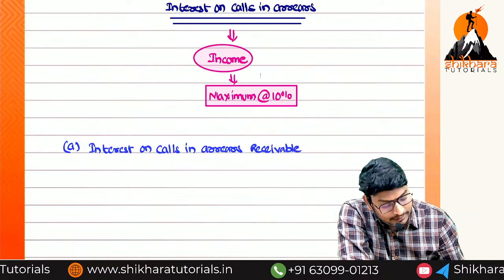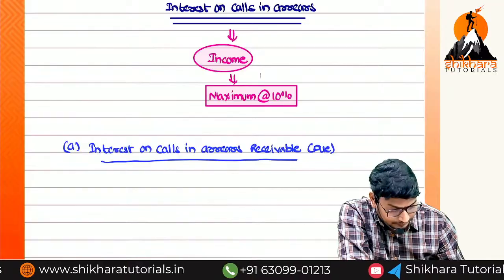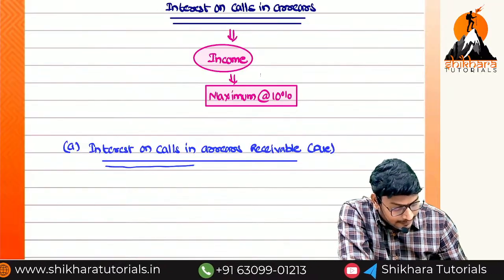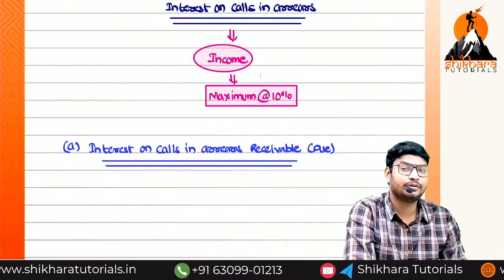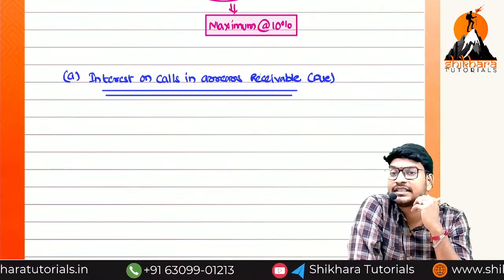Receivable. Nothing but the people will call it due. Can you say the entry, income receivable entry?